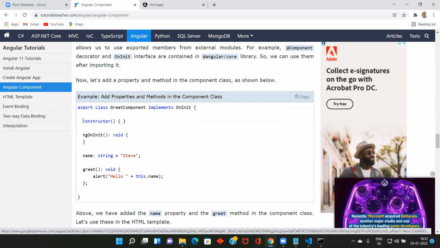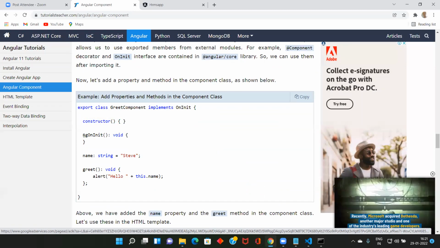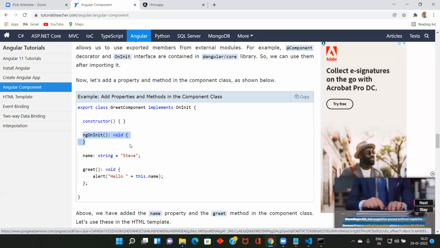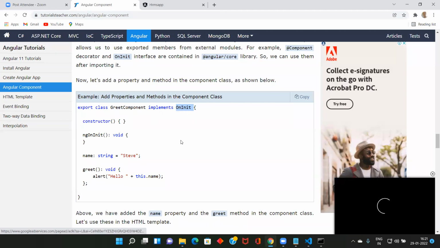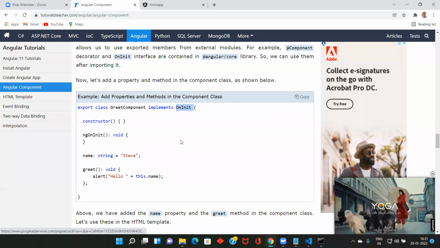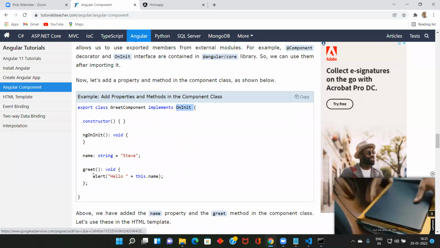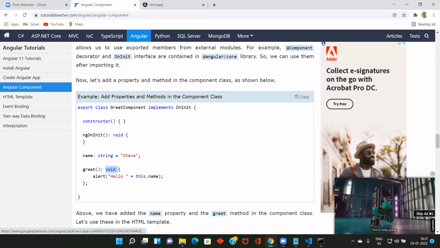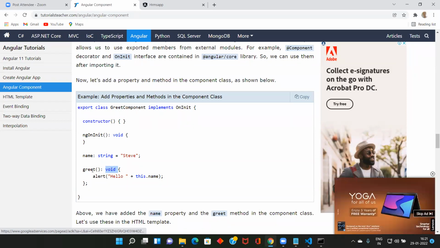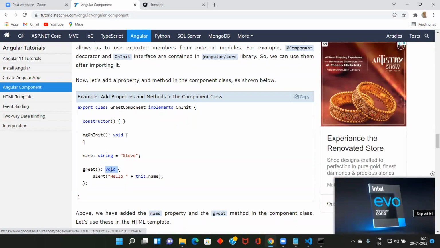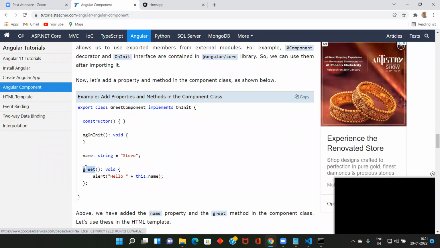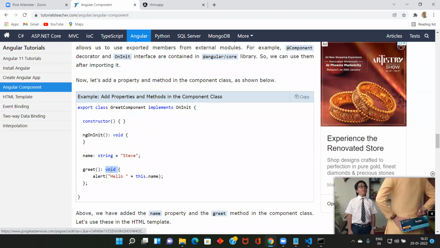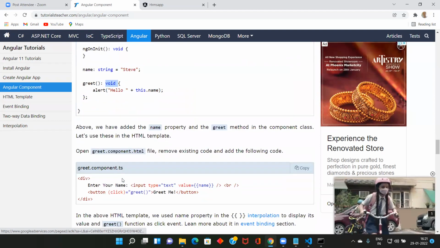Here there is a constructor, like in Java. There is also a lifecycle method, ngOnInit, because we implemented the OnInit lifecycle method. A servlet has a lifecycle. What is the lifecycle of a servlet? Init, service, and destroy, three methods, right? Same way here. There is a method called greet, and the return type is void. Since it's a Microsoft-based language, it will be opposite. In Java, you declare the return type and then the method name. Here it is the method name and then the return type. So all opposite.